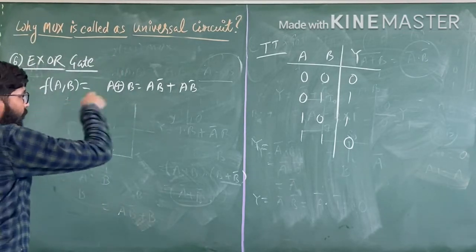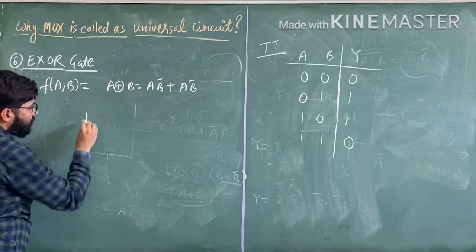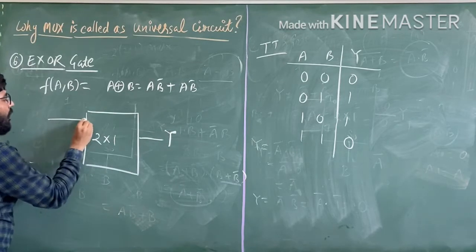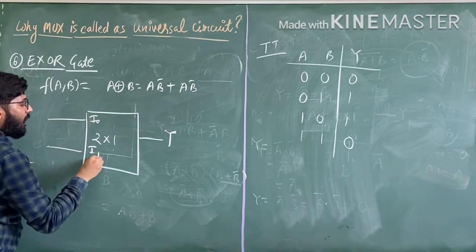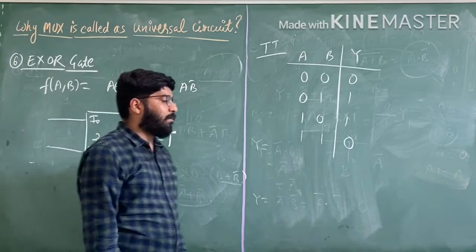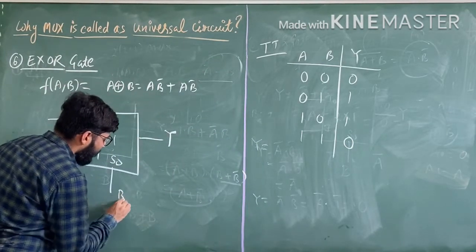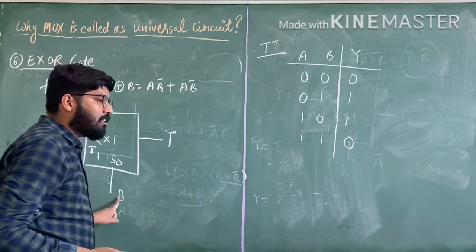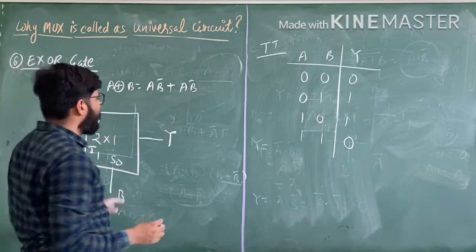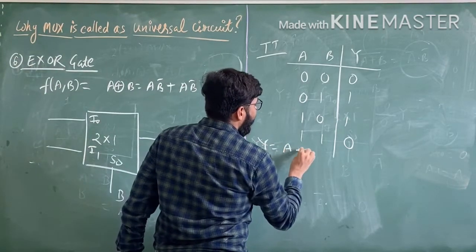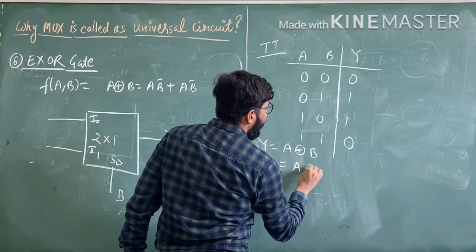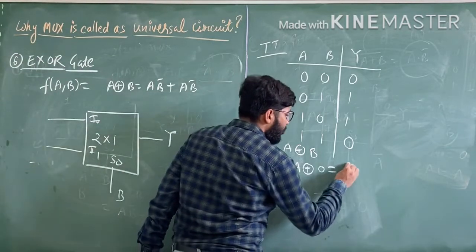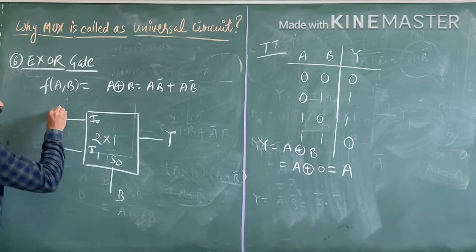Okay. So now we have to design XOR gate. This is the 2 cross 1 mux, this is the Y, and this is the I0 pin, and this is the I1, this is the select line S0. Okay, we have to consider this is the B. Now we have to see, if B is 0, Y equals A XOR B. If B is 0, so A XOR 0 is what? A. Okay, the value of I0 becomes A.